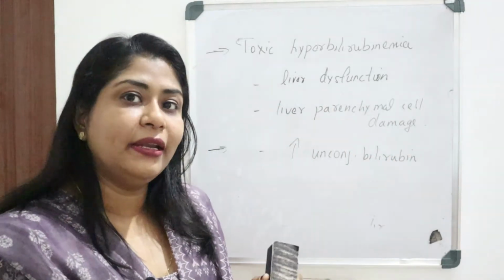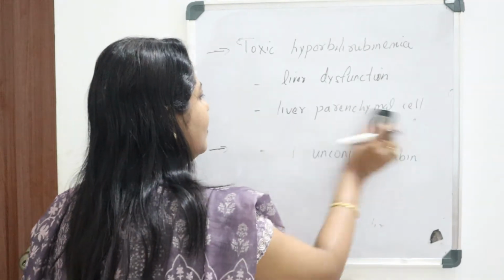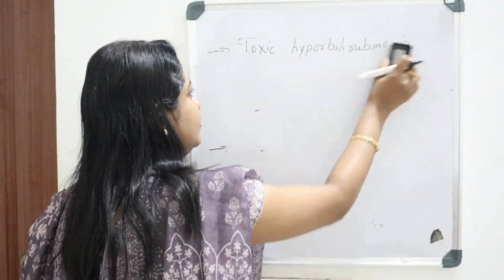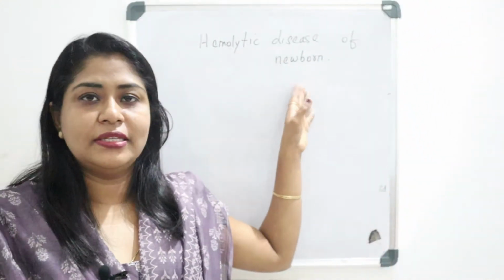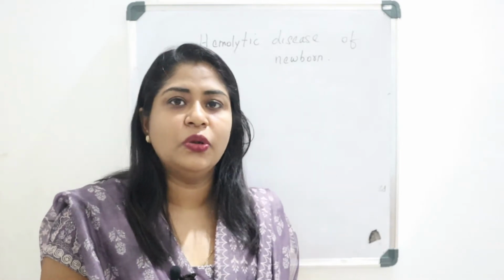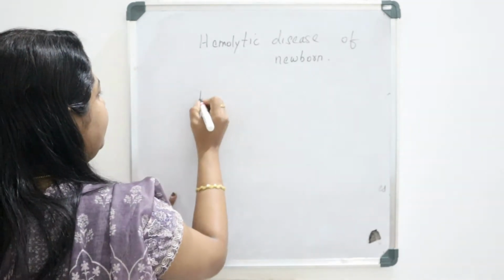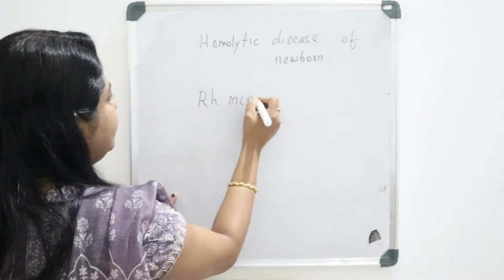Now we can go to the hemolytic disease. So in all these cases, that is physiological jaundice, toxin-induced hyperbilirubinemia, or drug-induced hyperbilirubinemia, we can see increased unconjugated bilirubin. In the hemolytic disease also we can see an increased level of unconjugated bilirubin. So now we can discuss the hemolytic disease of the newborn that we all know, which is mainly due to Rh incompatibility.